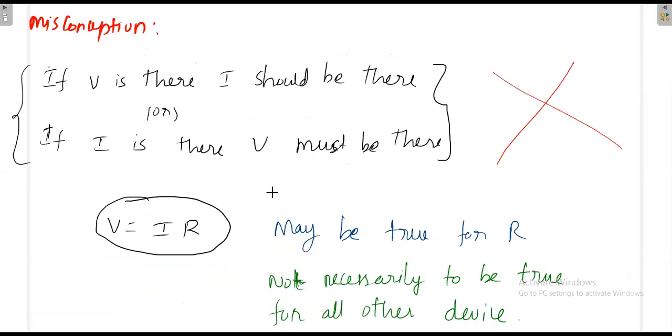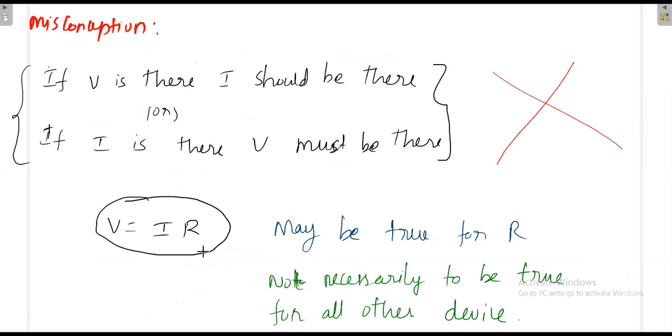And the main misconception in circuit analysis, generally students have this misconception: they think that if voltage is there, current should be there. They think like that because we have been taught in that way, V equals IR. Always they think in that manner: if voltage is there, current should be there, or otherwise if current is there, voltage must be there.